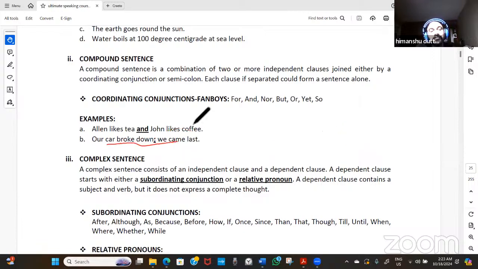This is how the coordinating conjunction is used. A semicolon can also be used. Both clauses have a different subject and a different predicate, independent clauses. So independent clauses joined together with a semicolon or a coordinating conjunction make a compound sentence. That's as simple as that.